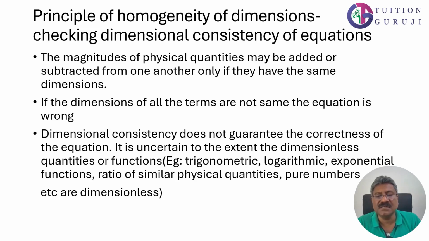It is uncertain to the extent of dimensionless quantities or functions. There are many terms in an equation, such as trigonometric, logarithmic or exponential functions, or ratios of similar physical quantities or pure numbers. These are all dimensionless, and dimensional analysis cannot guarantee the correctness of these expressions.